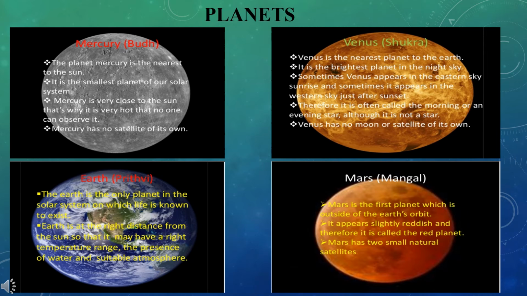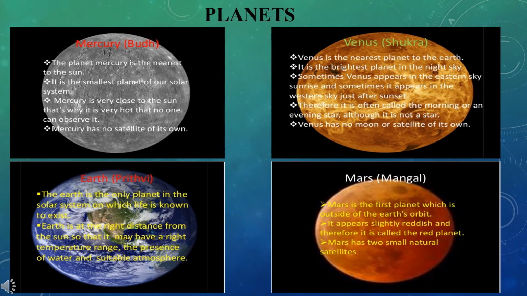Earth is the third planet from the sun. It has one natural satellite, the moon. The Earth is the only planet in the solar system on which life exists, on account of the correct distance from the sun, correct temperature and the presence of air, water and soil.